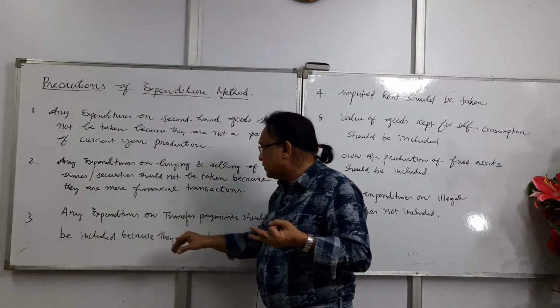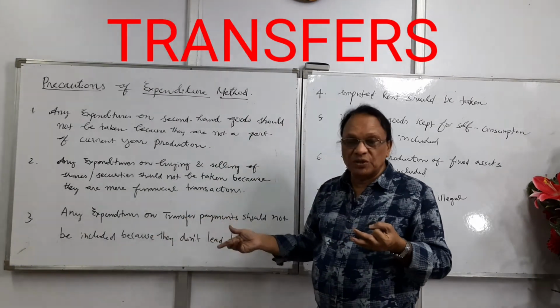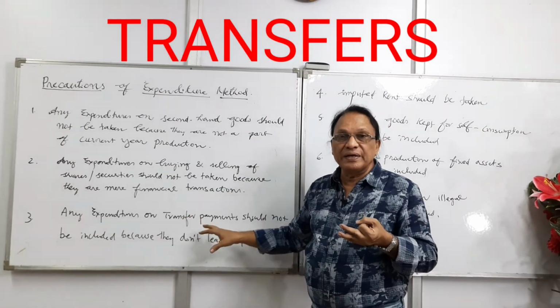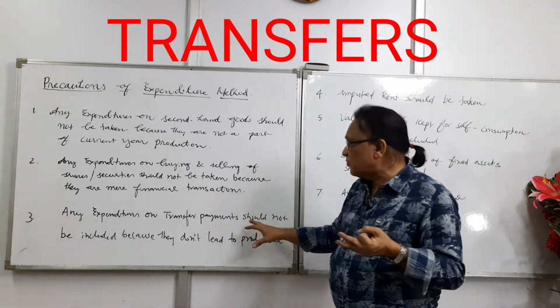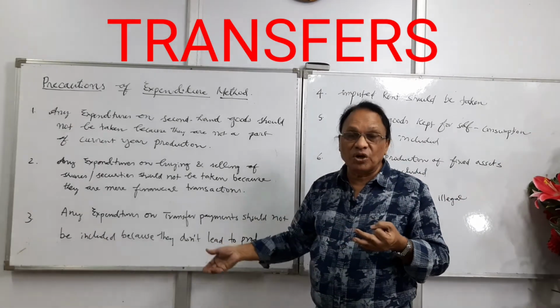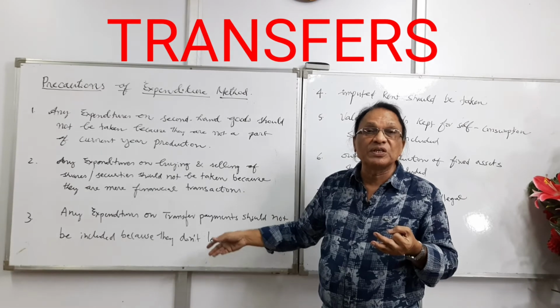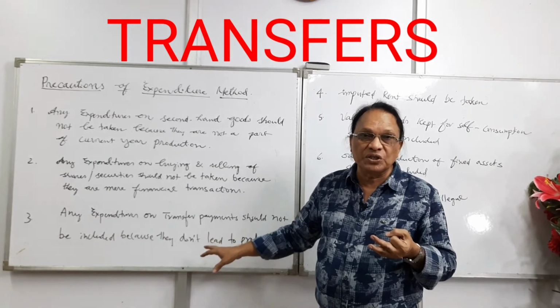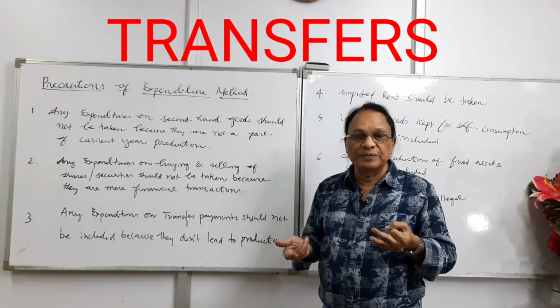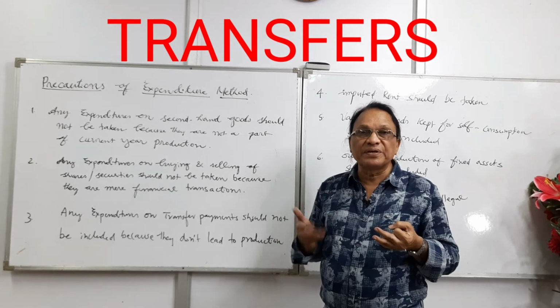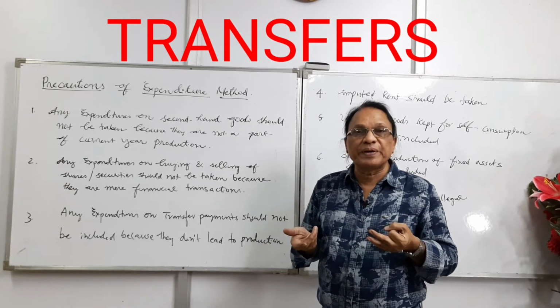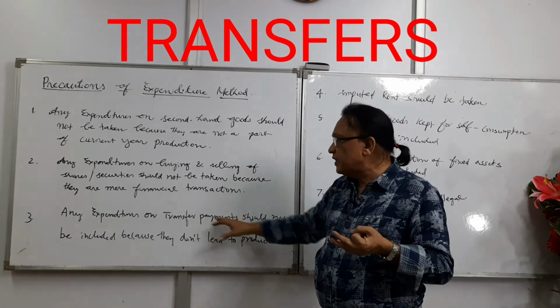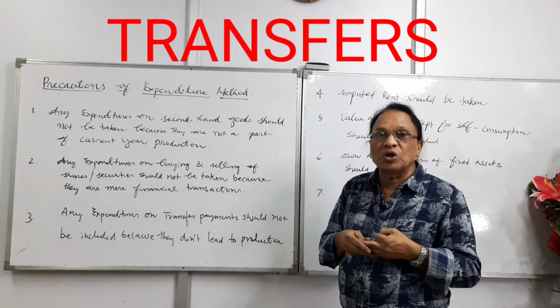The third one, in income method we discussed it, any incomes received through transfer payments like scholarships, unemployment allowance, subsidies, old age pensions should not be included because they are mere transfers and no production is taking place. So same we write it here, any expenditures on transfer payment should not be taken.